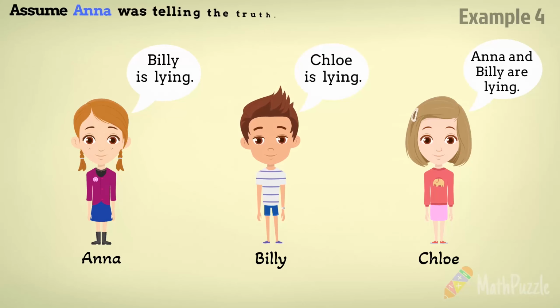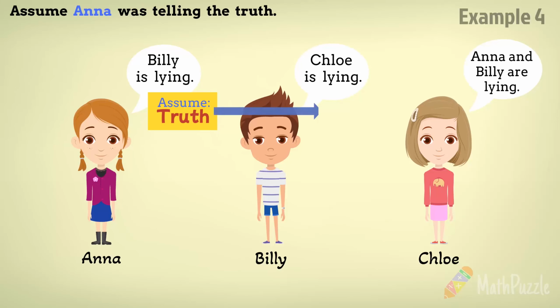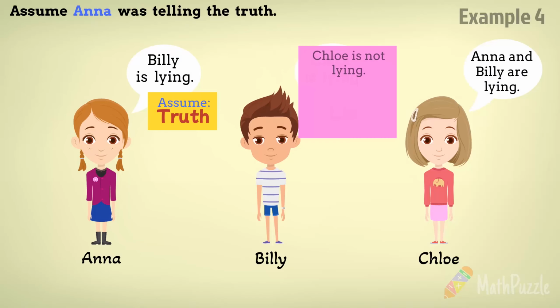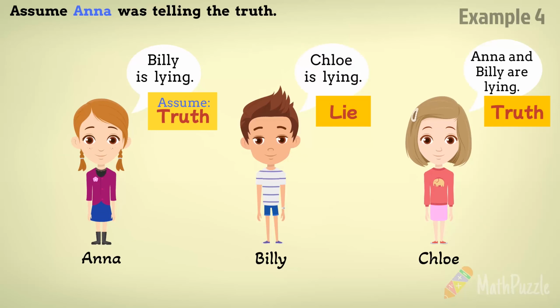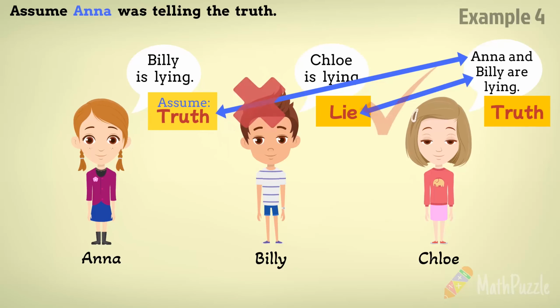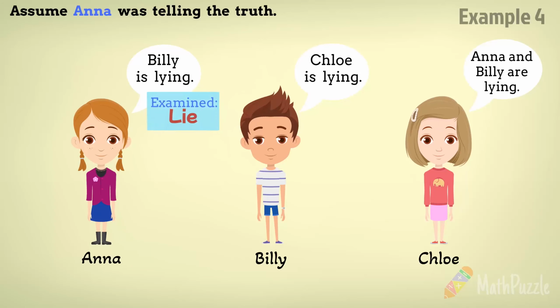First, let's make an assumption that Anna was telling the truth. According to Anna's statement, Billy was lying. If Billy was lying, his claim that Chloe was lying would be a false statement. It implies that Chloe was telling the truth. Chloe stated that Anna and Billy were lying. This creates a contradiction with our initial assumption that Anna was truthful. Thus, the assumption is deemed invalid, and we can conclude that Anna was lying.